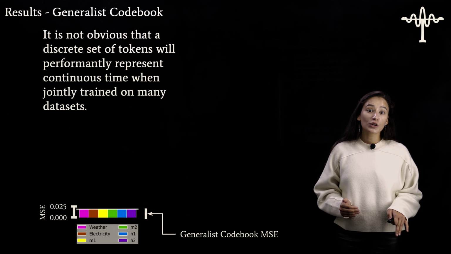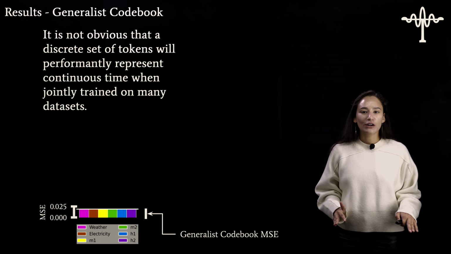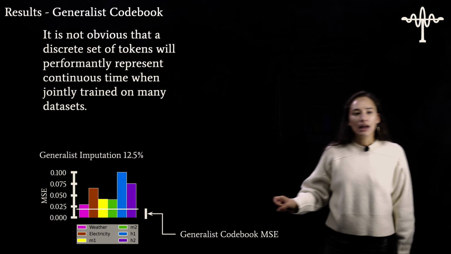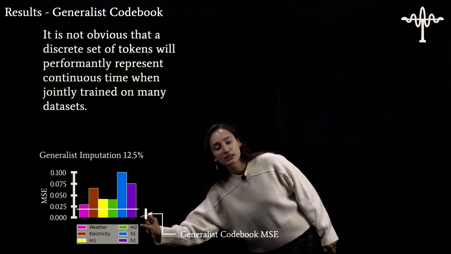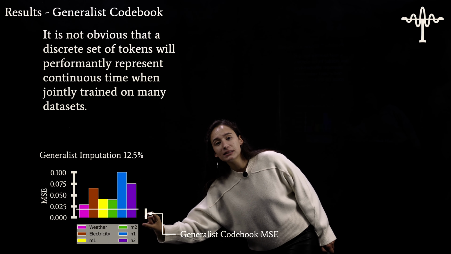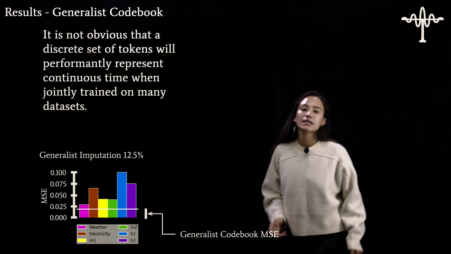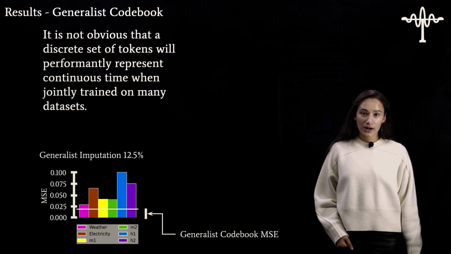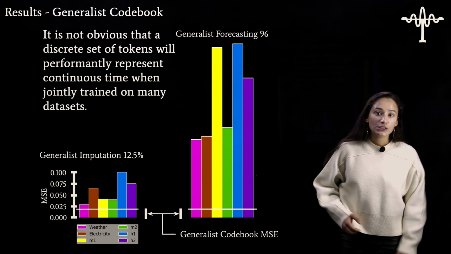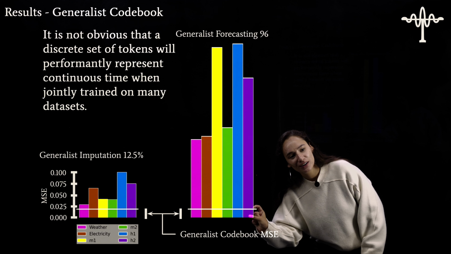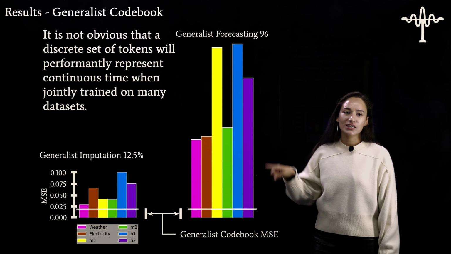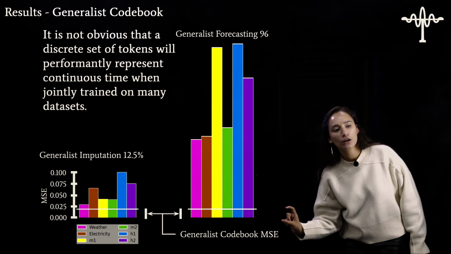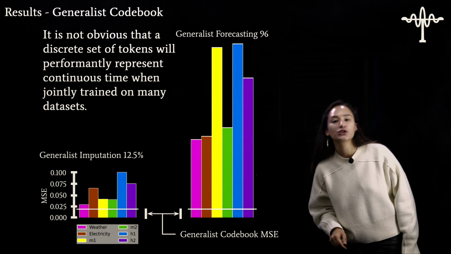So I'm going to look at the easiest possible generalist task, which is generalist imputation at 12.5%. And that looks like this. This is great because this error here is smaller than most of the errors up here, which means my generalist is actually doing a pretty good job of representing many data sets all at once. Now I want to look at the easiest forecasting task, and this is just magnified. The error here is really small compared to the errors up here. So this really demonstrates that these tasks are very challenging. However, most of my error isn't actually coming from my representation, and this is great.